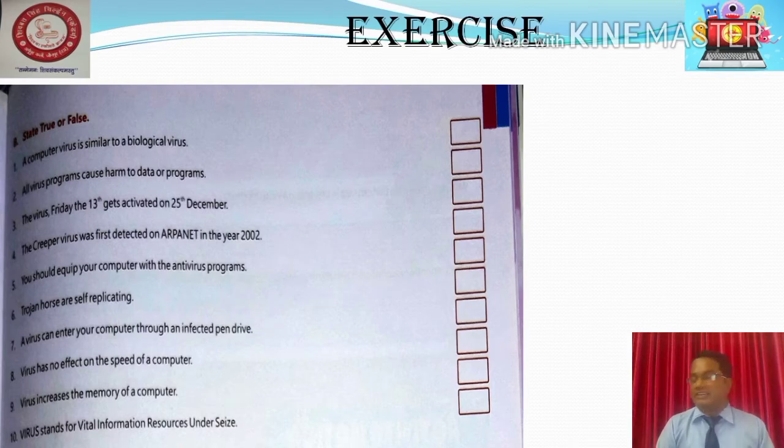A virus enter your computer through an infected pen drive. Now, next question. Virus has no effect on the speed of a computer. Second last question. Virus increases the memory of a computer. And the last question, not the least, virus stand for Vital Information Resource Under Siege.